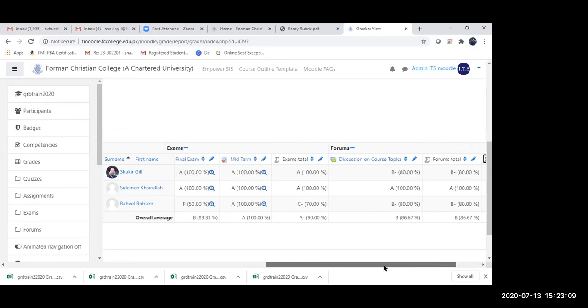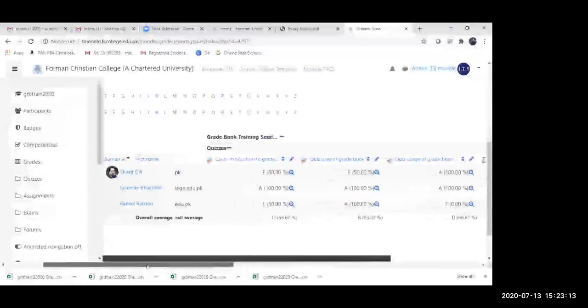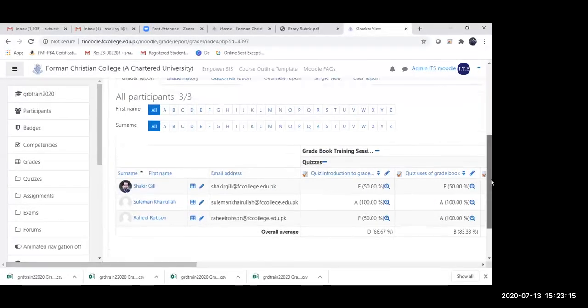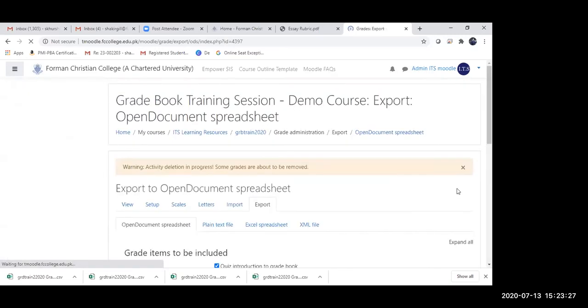Okay, so this is how you can change and view the letter grades now with the percentage. Now the next thing is, how do we get these grades so that we can input them into Empower? Simply we need to go to export.